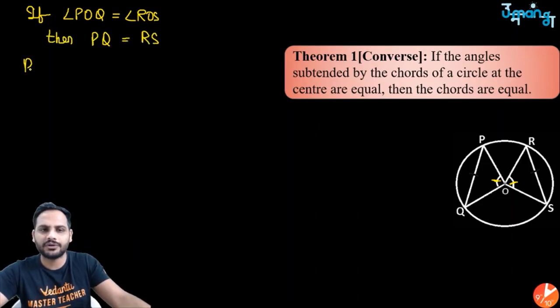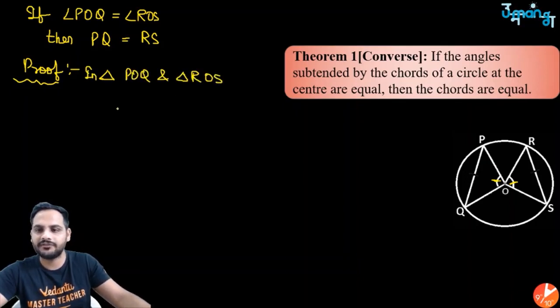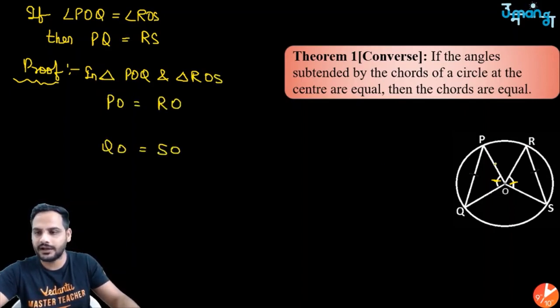So now it is given that angle POQ is equal to angle ROS. If it is true, then we can say that PQ will be equal to RS. Again, for the proof part, we will do the congruency of these two triangles. In triangle POQ and triangle ROS, first, we know PO is equal to RO and QO is equal to SO because both are radii. And in between them we have angle POQ equal to angle ROS because it is given.